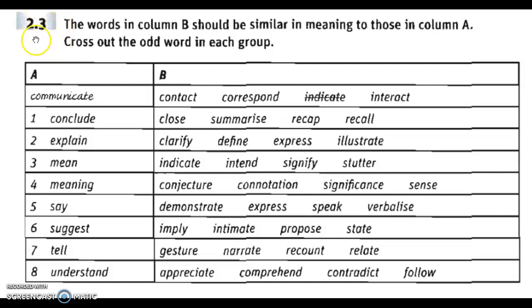So in this video, we're going to take a look at exercise 2.3. The words in column B should be similar in meaning to those in column A. Column A, column B. Cross out the word which is odd in each group. And of course, the goal number 1 is to cross out an odd word, and goal number 2 is to practice saying the words. So pronunciation is the second aim for this exercise.